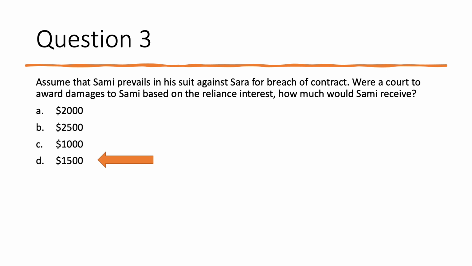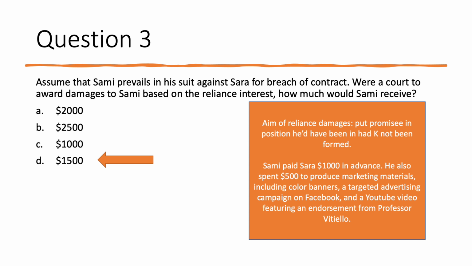The answer to this question is D, $1,500. Now, the aim of reliance damages, as you know, is to put the promisee in the position he'd have been in had the contract not been formed. The promisee here, as we said already, is Sammy. Sammy paid Sarah $1,000 in advance. He also spent $500 on a range of things indicated here. And so, in order to put Sammy in the position he'd have been in had the contract not been formed, we've got to return to his pocket the $1,000 he paid Sarah and the $500 that he paid others.